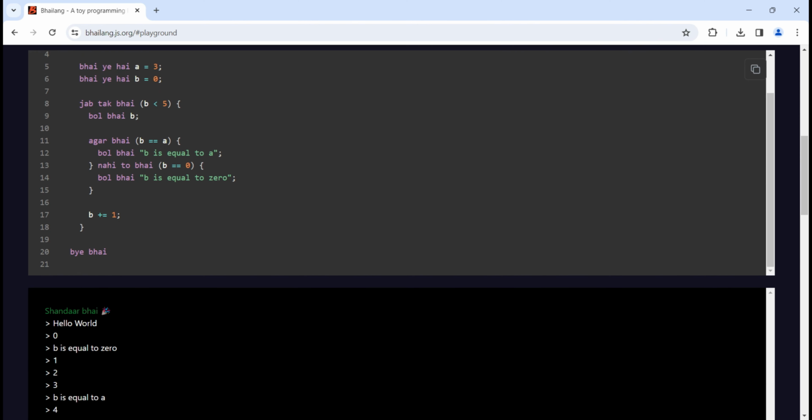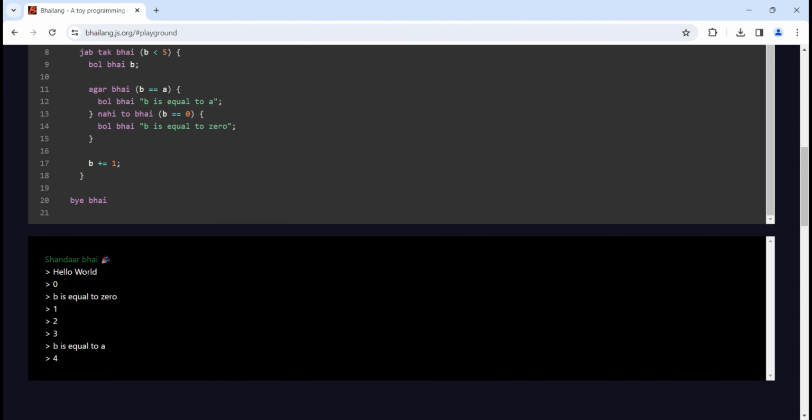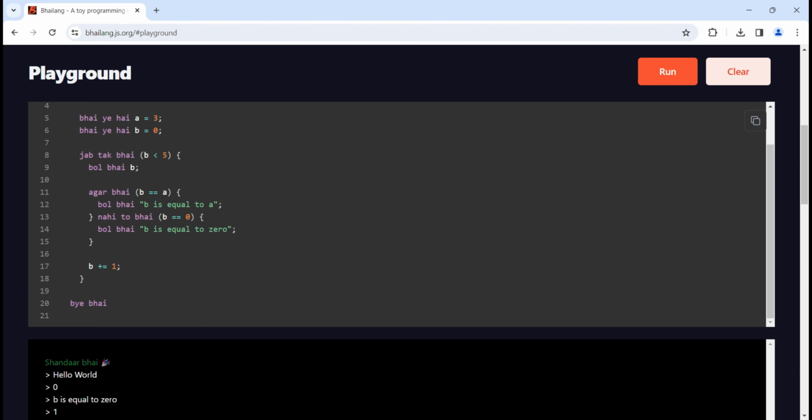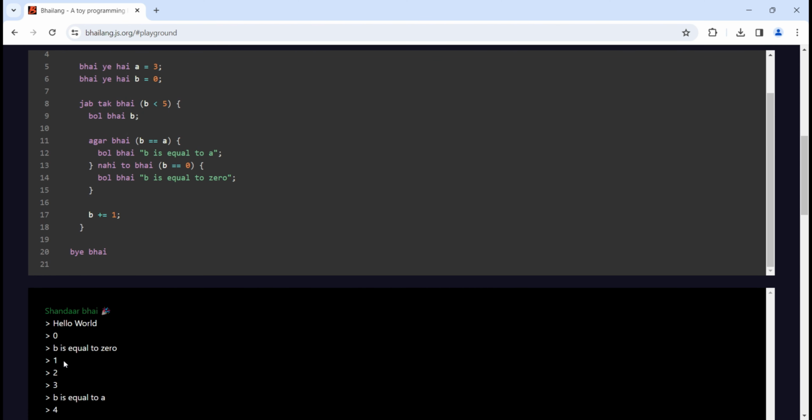So 0 is printed. Then if b equals a: since b is not equal to a, then else if b equals 0, then "b is equal to 0" will be printed. Then again b is incremented, and then "bol bhai b", so b is 1, printed. So b equals a, no. b equals 0, no. Then again b will be printed, 2. So b is less than 5, 2, so b is printed.